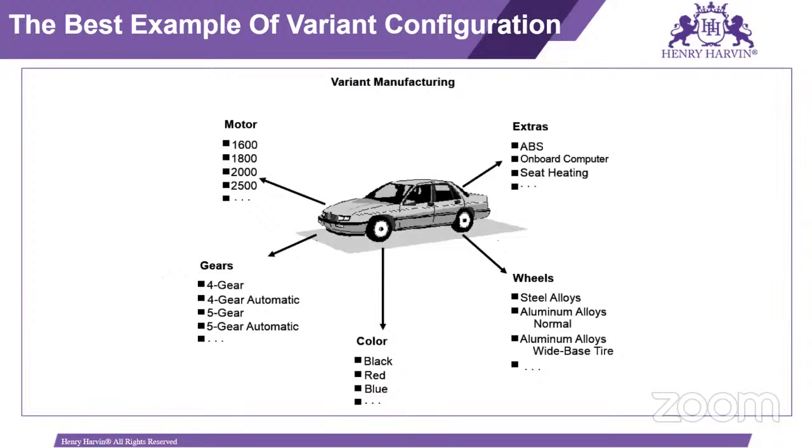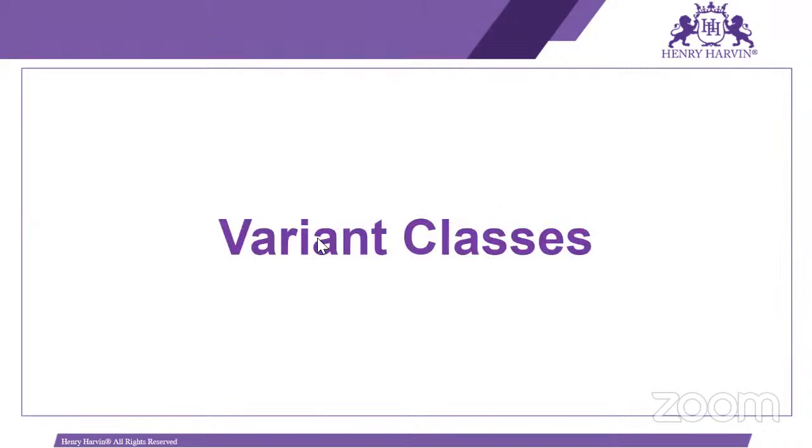So for example, variant manufacturing. Motor is one example. In a motor, we have different variants such as 1600 and 1800. Similarly, in gears, we have four gear automatic, five gear automatic. In color, we have black, red, blue. Then in wheels, we have steel alloys, aluminum alloys normal, aluminum alloys white base tire. So like this, different variants are there, and based on this we have to use variant configuration.